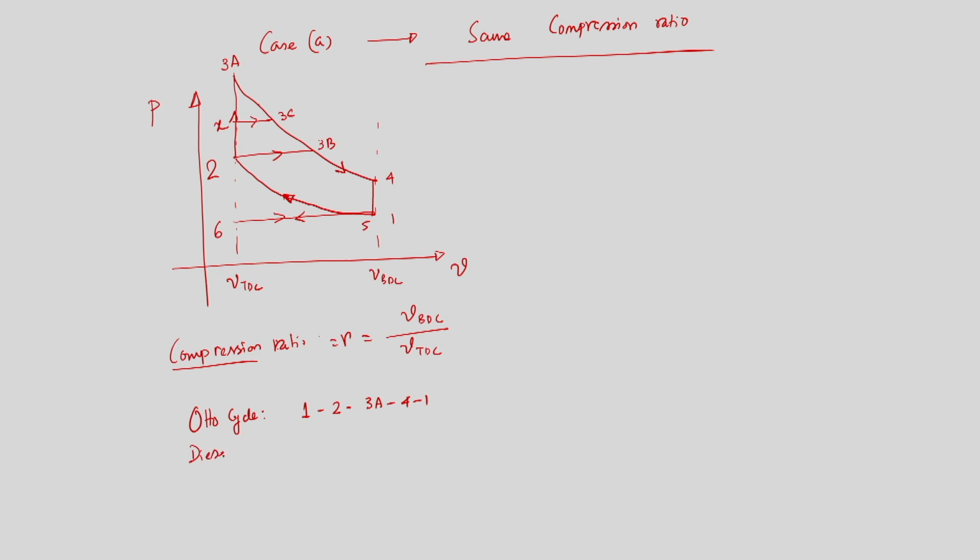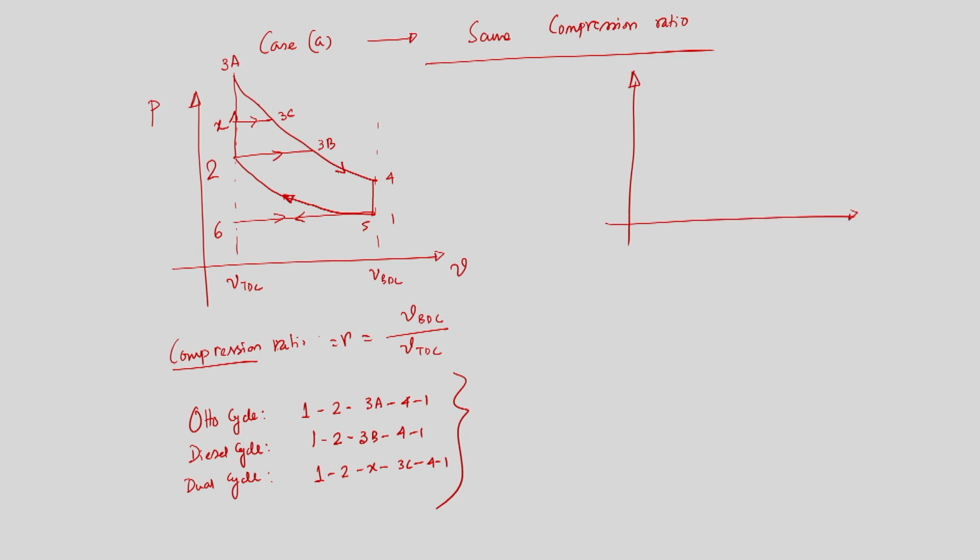Then the diesel cycle is 1 2 3B 4 1, and next the dual cycle is 1 2 X 3C 4 1. So these three are the different cycles that we have plotted in the PV diagram. Now I would like to plot the corresponding TS diagram, which is a very important diagram. From there we should get a qualitative estimate of the thermal efficiencies of the three different cycles plotted in the PV diagram.